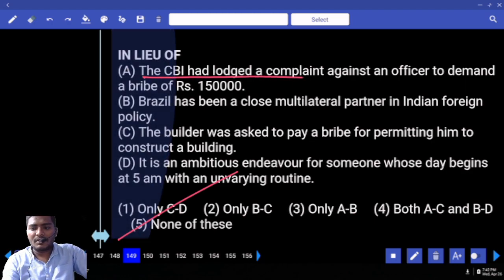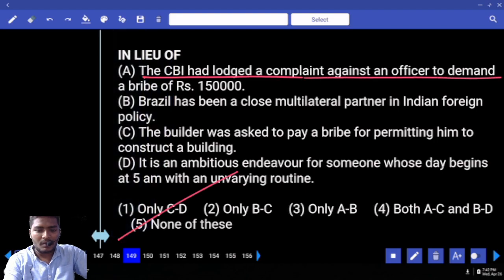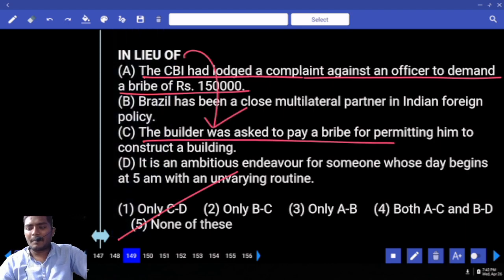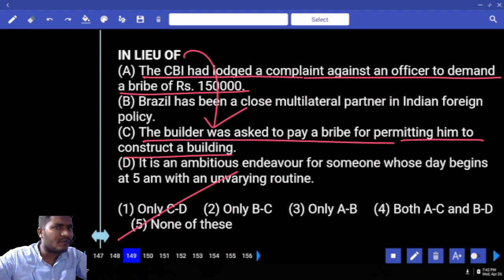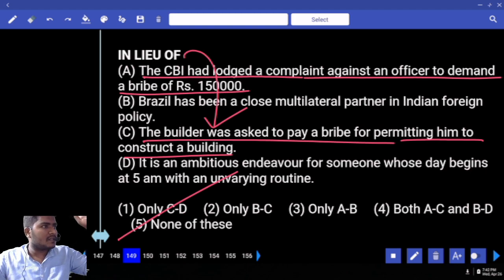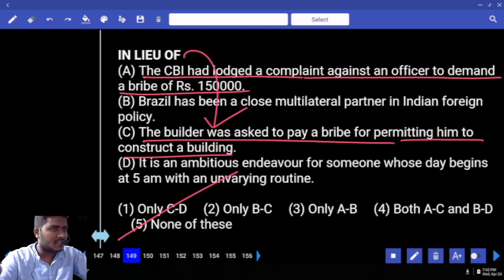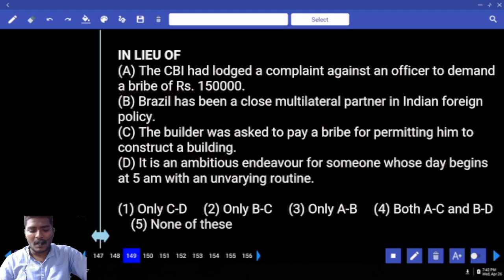The CBI had lodged a complaint against an officer to demand a bribe of so and so amount. In lieu of, the builder was asked to pay a bribe for permitting him to construct a building. Now, can we use this combination as instead of? This officer said, you give me money. So the CBI came and arrested this fellow. The complaint was registered. Can we use the meaning instead of in this case? No, not meaningful. So the answer can be used with 5.